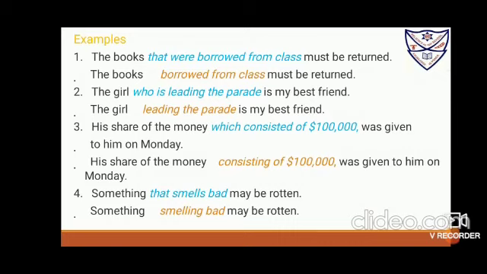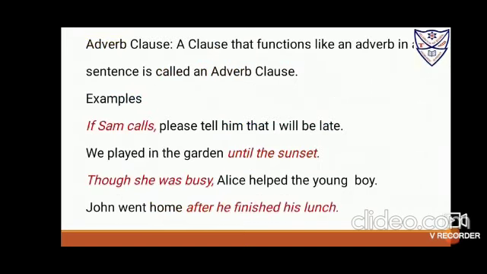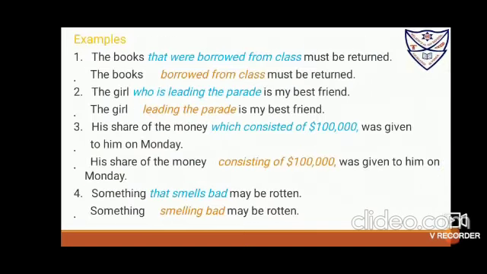The girl who is leading in the parade is my best friend. So now if I am going to remove who, is then leading, because it's already ending in ing. So it is: the girl leading in the parade is my best friend. His share of the money, which consisted of $1 lakh, was given to him on Monday. The money is the antecedent and which consisted is the adjective clause. Now if you want an adjective phrase, remove this and just change the verb into ing, that is consisting. So it will become: his share of the money consisting of $1 lakh was given to him on Monday.